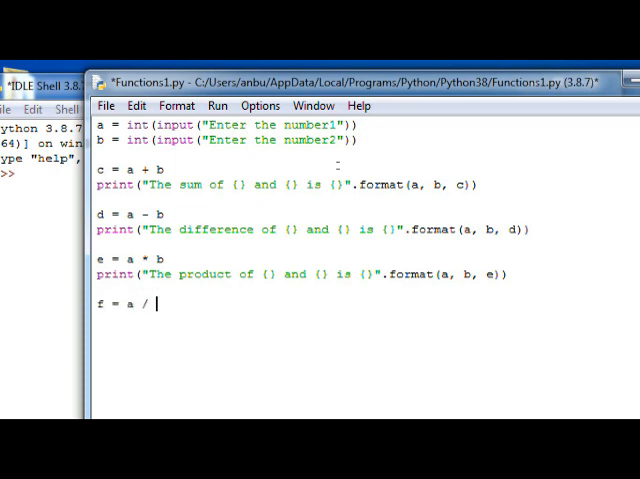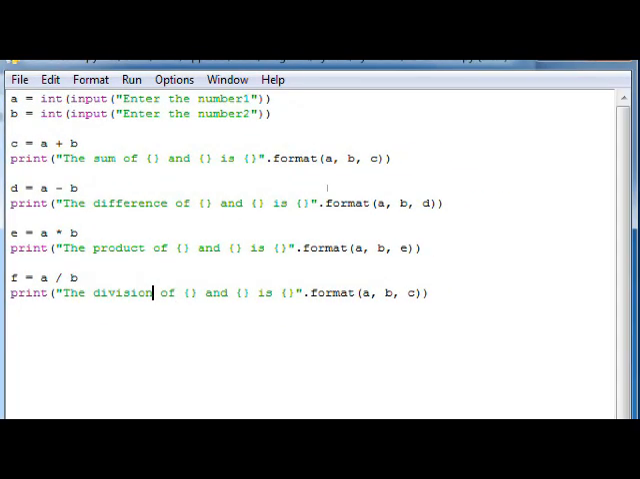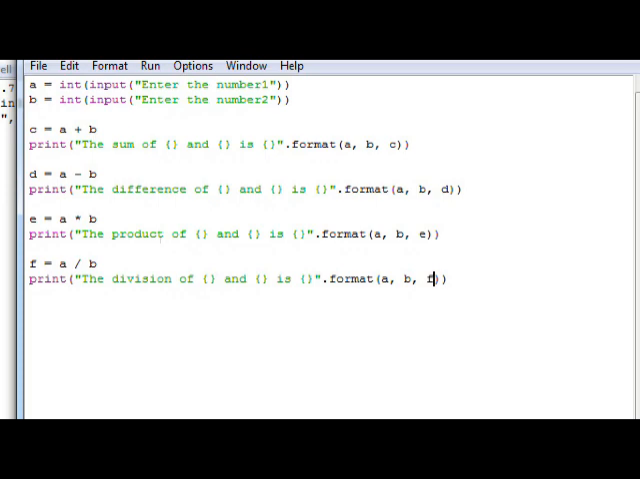f is equal to a by b, and here comes the division of placeholder 1 and 2 is going to be the placeholder 3, and finally here I need to print f. So this is how a program will look like if there is no function.